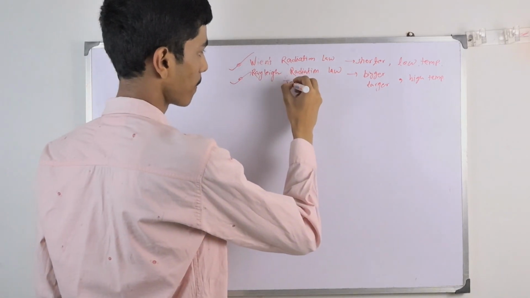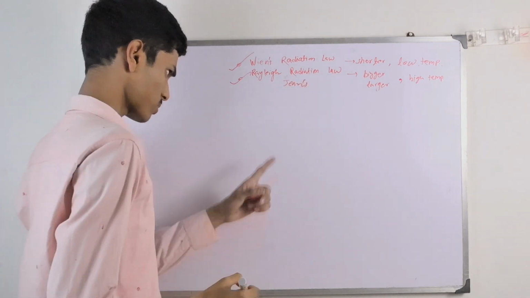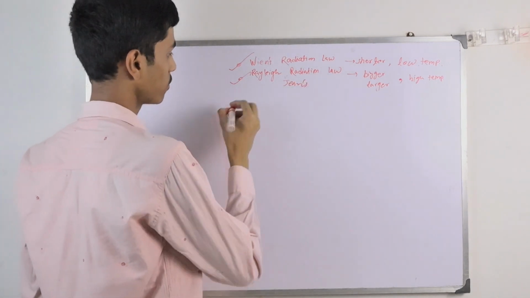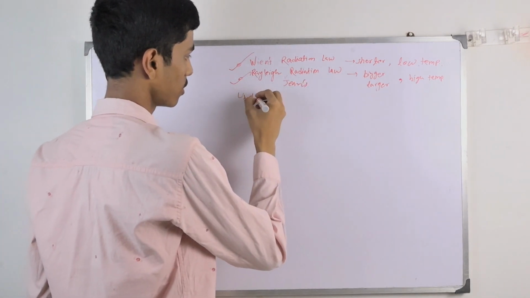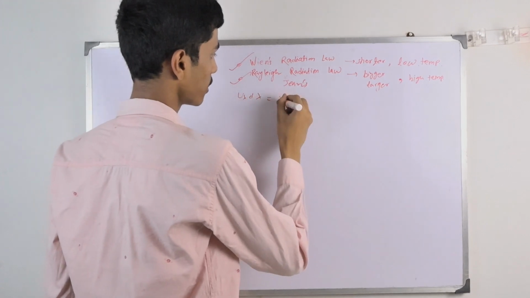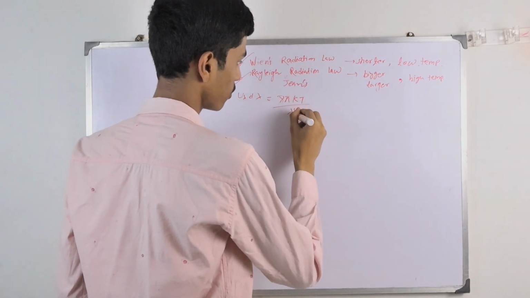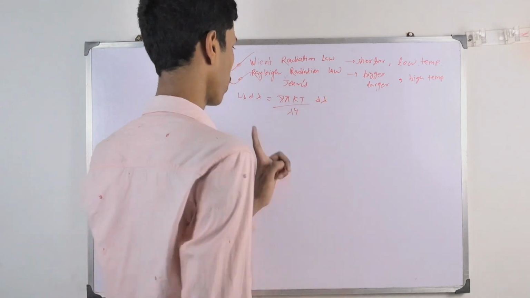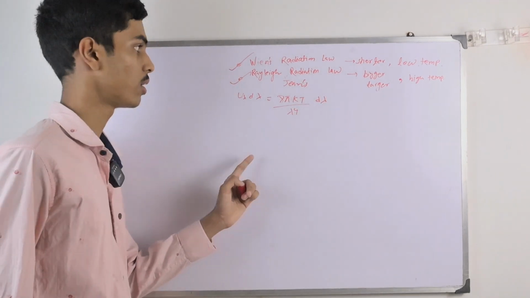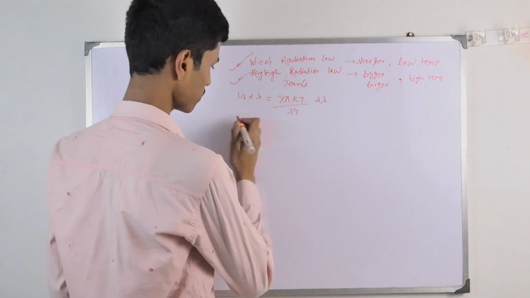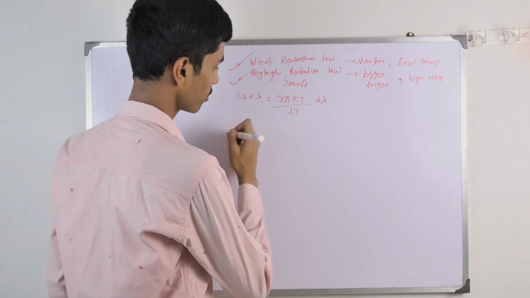Okay, so now we know what Rayleigh-Jeans radiation law is. Rayleigh-Jeans radiation law is 8 pi kT by lambda to the power 4 d lambda. This is the formula, but we have to derive this one from what? From Planck's law in black body radiation. What was Planck's law?